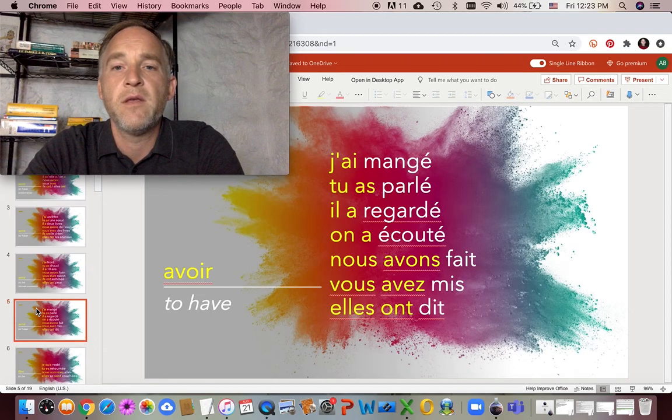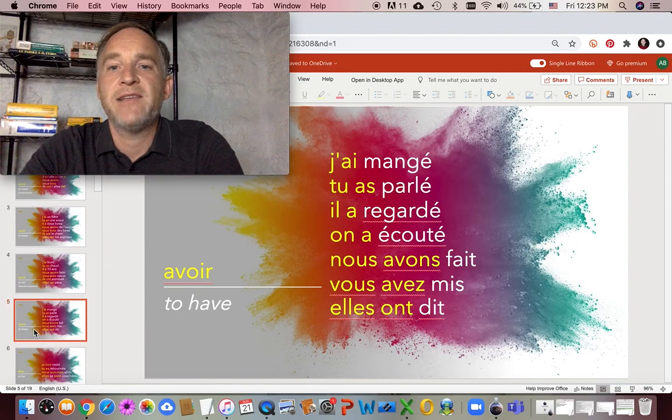This is a verbal or a spoken aspect of French to utilize the passé composé, which is formed with the present tense of avoir and the past participle, which are these words in white, the past participle forms of various verbs. So this is avoir as an auxiliary verb, as a helping verb.